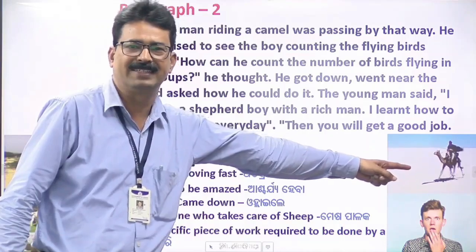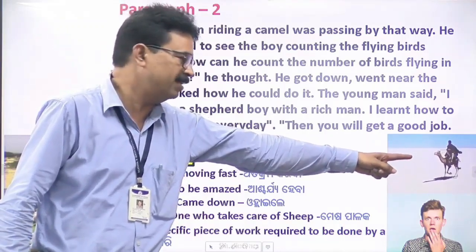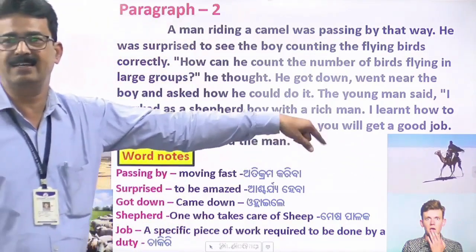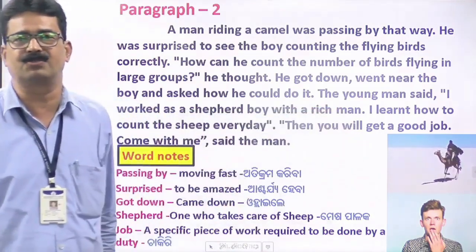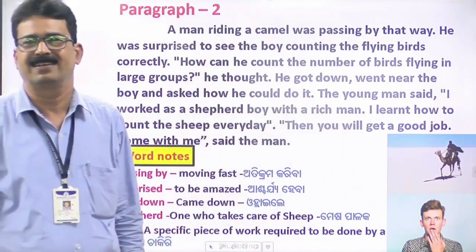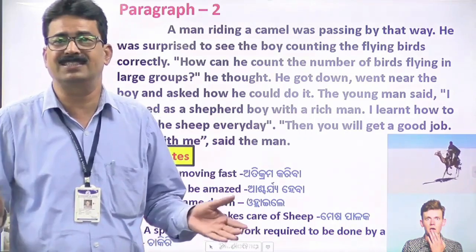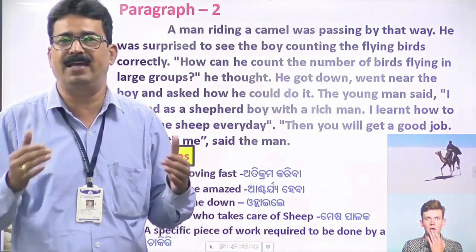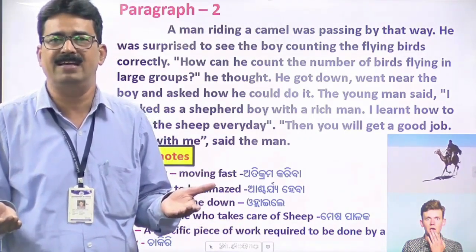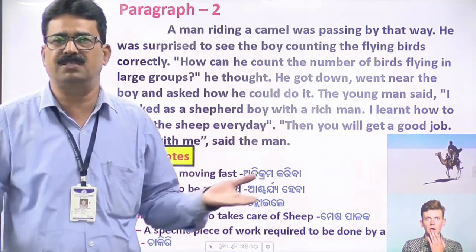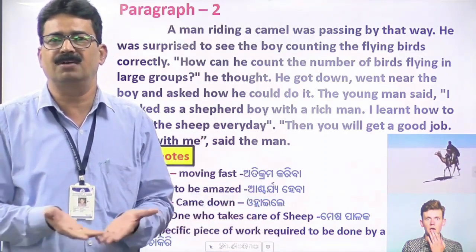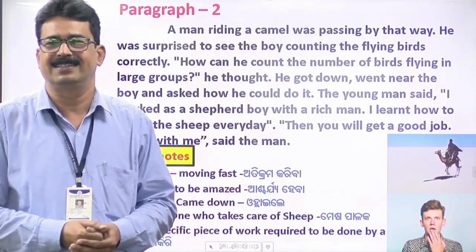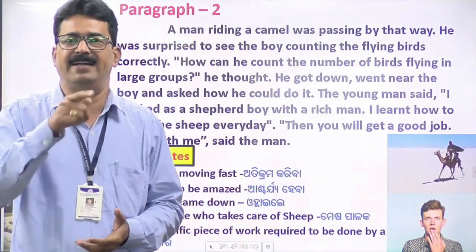Look at the picture, a man was passing riding on a camel. Riding on a camel, a man was passing by that way and he was surprised to see the boy counting the flying birds correctly. The man riding on the